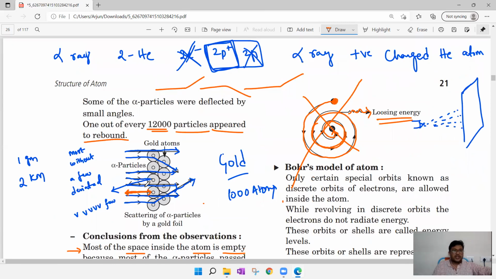Then Rutherford told a few points and came up with one conclusion, that the electron, while revolving, will be losing energy, and after losing energy, it falls into the nucleus. If it is falling into the nucleus, the total atom will collapse. Is that happening? No, no atom is collapsing. Every matter is stable. We are holding a pen, we are holding a book, we are seeing a mobile. If atoms were falling into the nucleus, the entire world would disappear. So this is also a failure. And then came Niels Bohr.